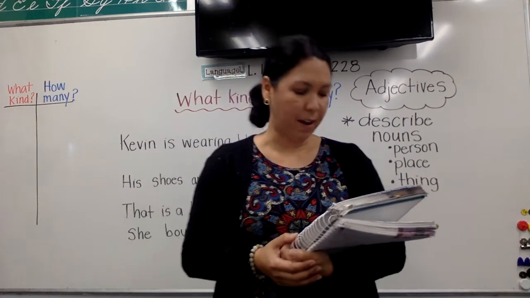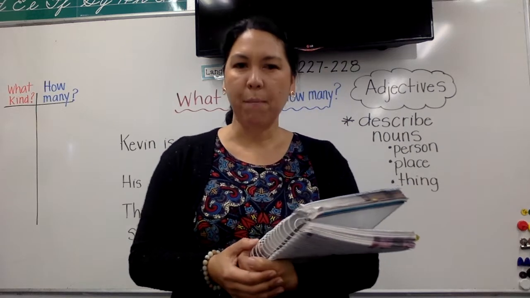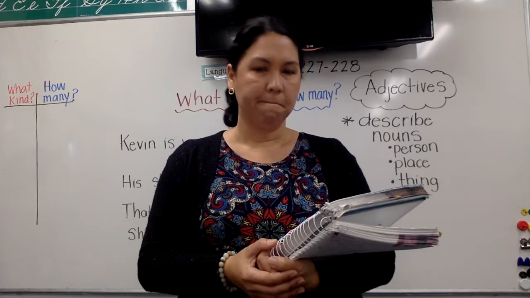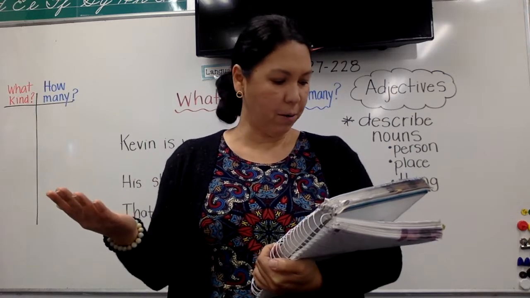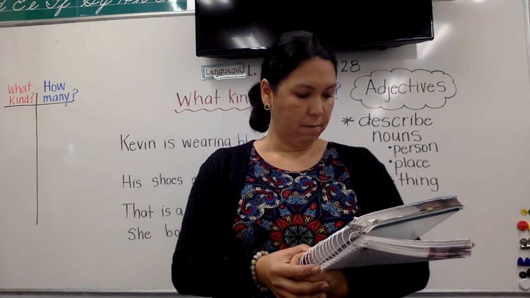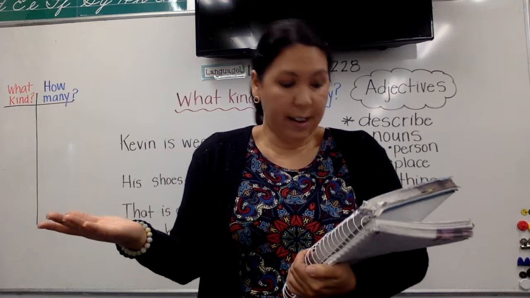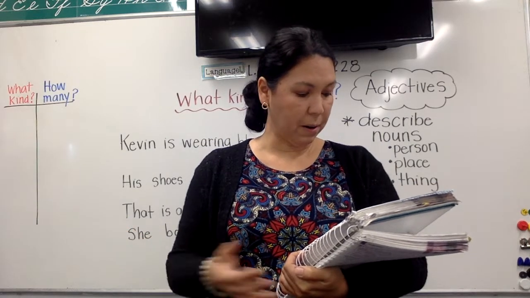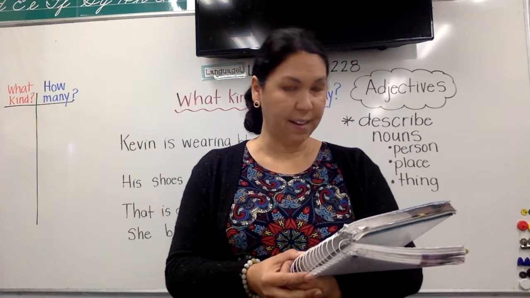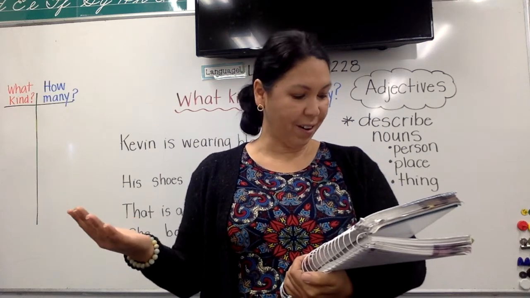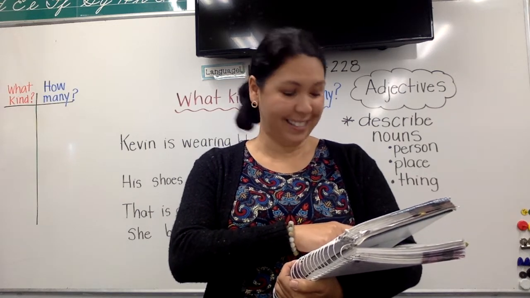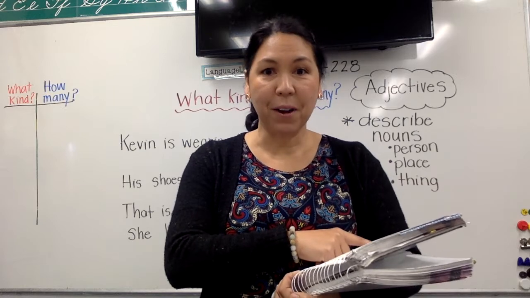All right, so now, can anyone remember in the story how many birds were in the cage? It didn't tell us. We don't know. How about what color were the birds? It didn't say. We don't know that answer either. How about this? What kind of song were the birds singing? We don't know that one either. What kind of cage was it? Didn't say. What size was the mirror?